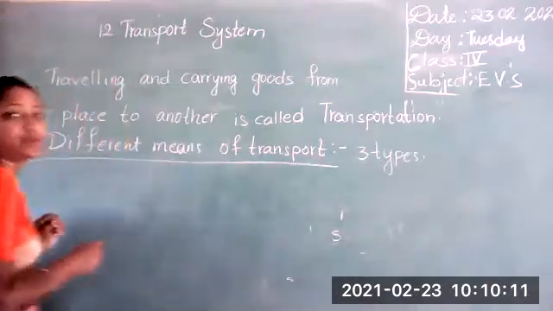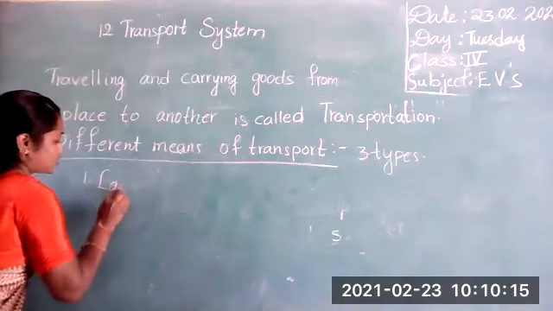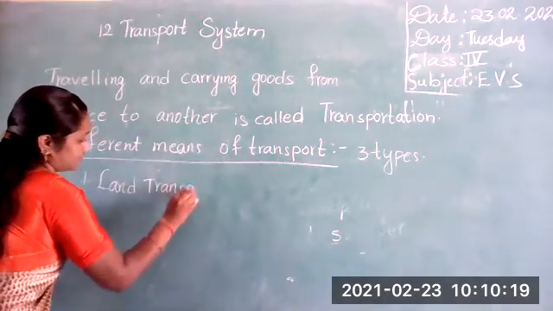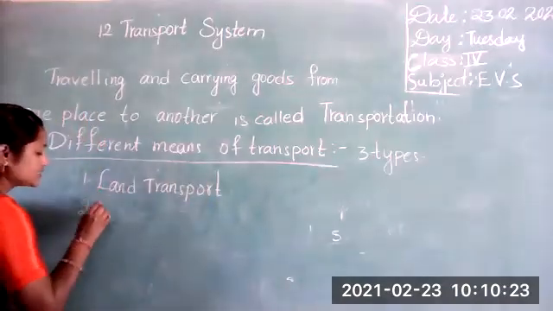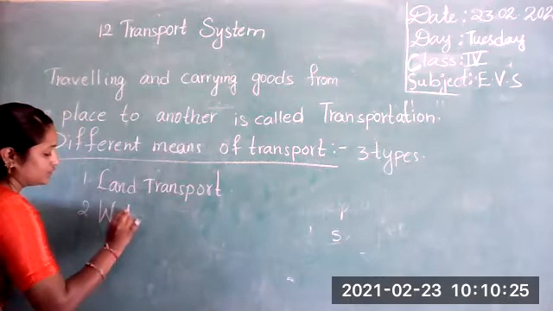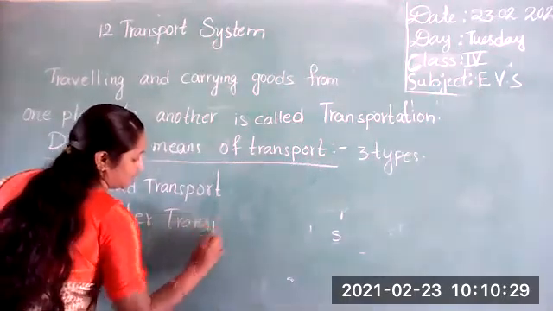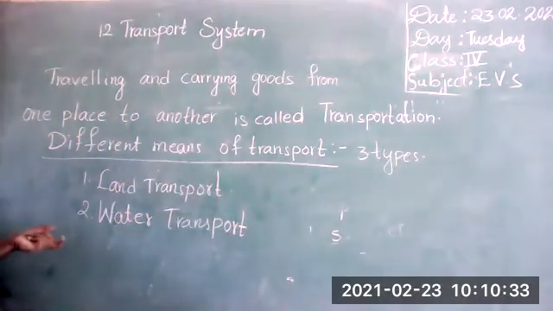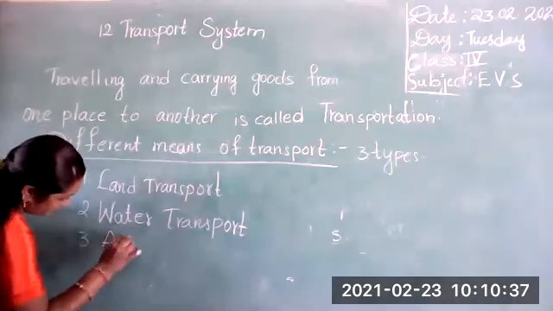Yes, very good, Rajput Manisha, air transport.